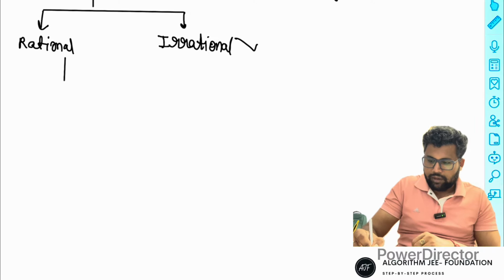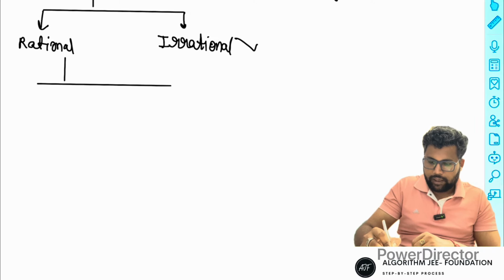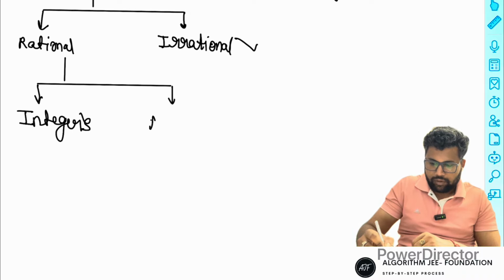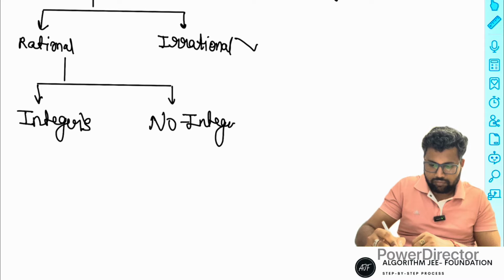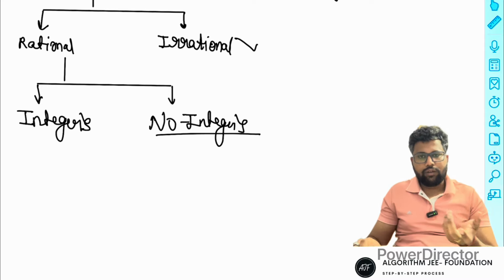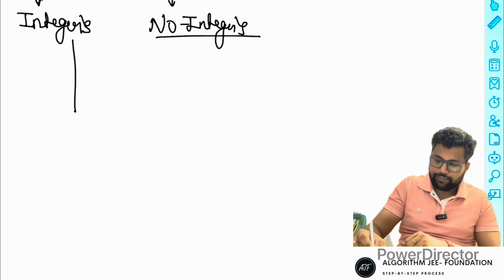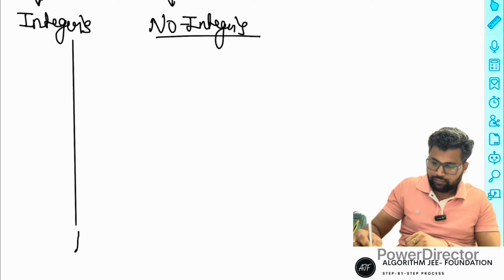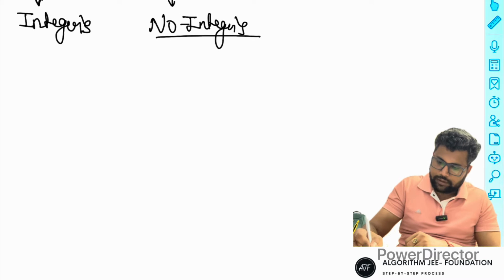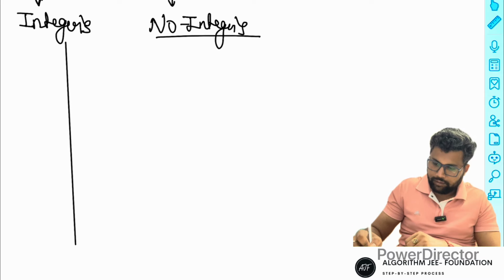Rational is represented by two parts. First one is integers, second is non-integers. Non-integer means fractional or decimal, which is already discussed. Now we discuss the integers. So integers have lots of parts. I'll just divide them firstly into three parts.